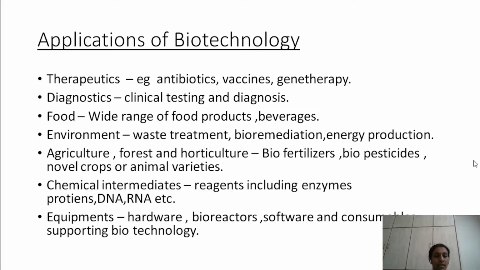Next, coming to chemical intermediates like reagents, including enzymes, hormones, proteins, DNA, RNA, etc. Equipment like hardware, bioreactors, software and consumables that are used in biotechnology. The bioreactor is the most useful instrument in the field of biotechnology because all these are produced within a bioreactor. We will learn more about these bioreactors in our later syllabus topics.